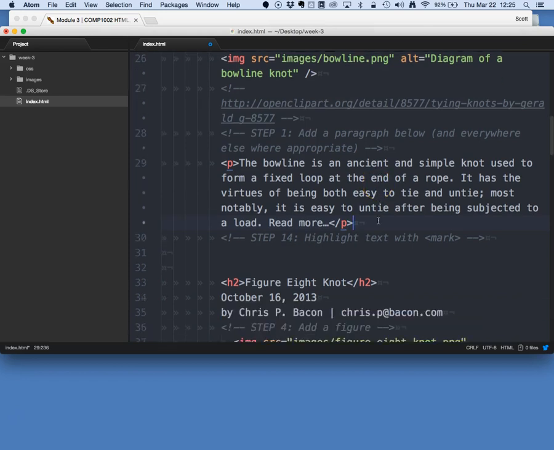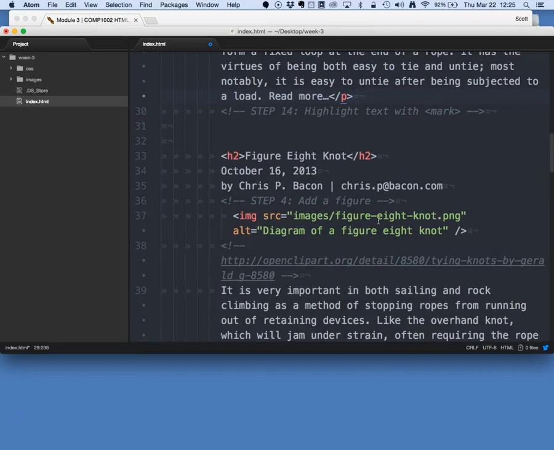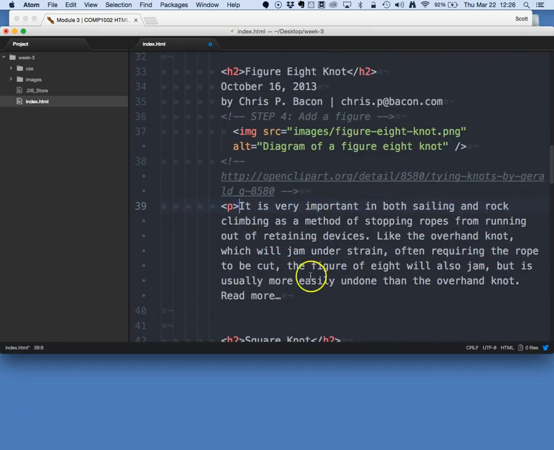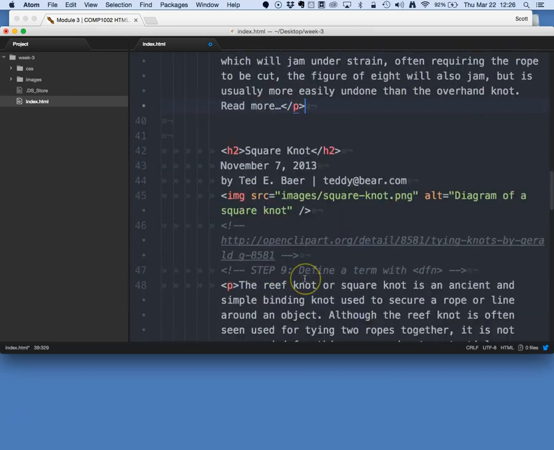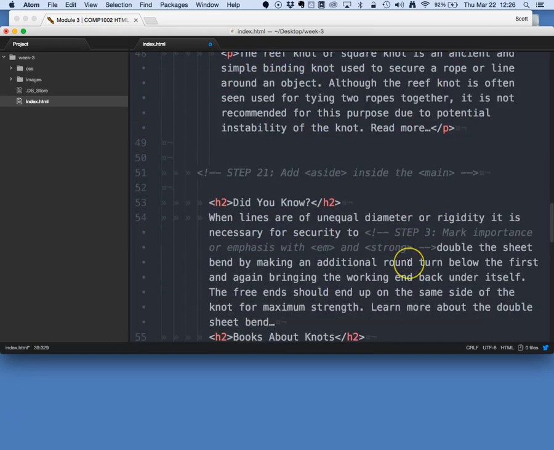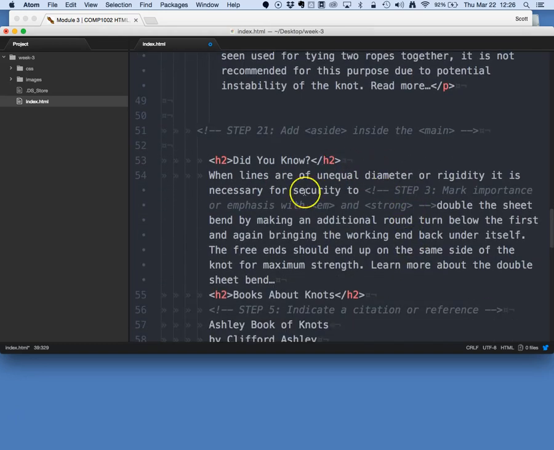We can just move through the document here. Oh, here's one here, and this one's already got a paragraph around it, so that's fine.